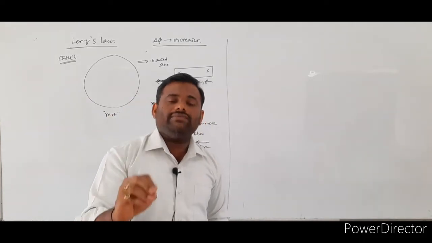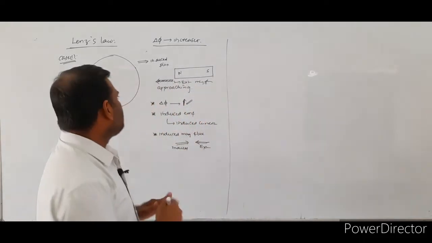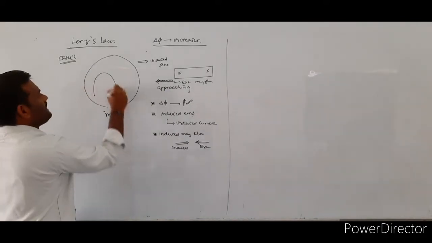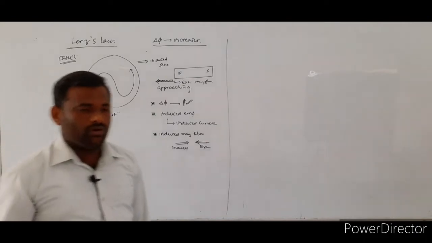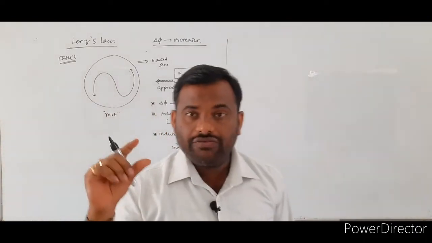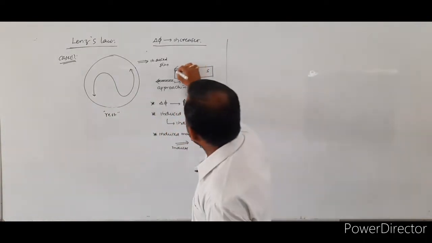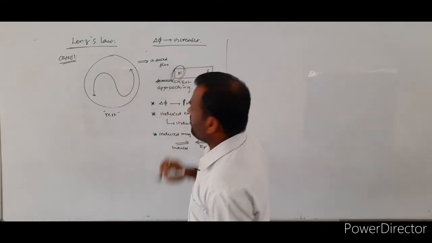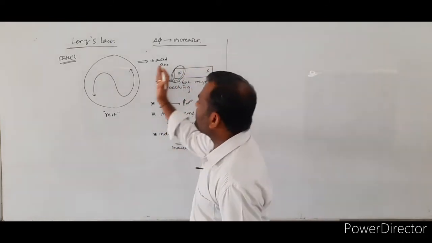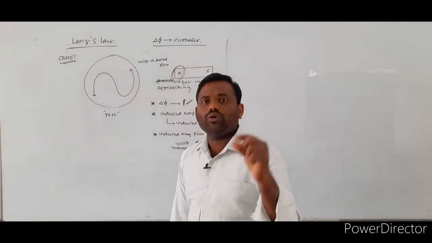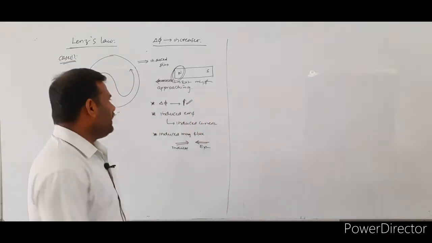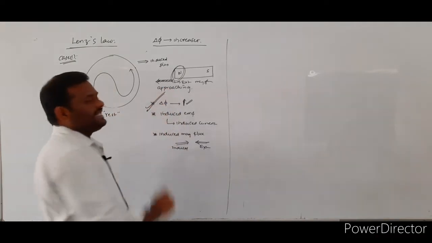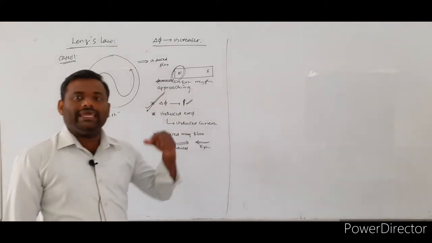The induced magnetic flux leaving from the given surface means that the surface will be acting as a north pole. Very important. Whenever the north pole of the bar magnet is approaching the face of the coil, what we notice is that the change in magnetic flux value increases.